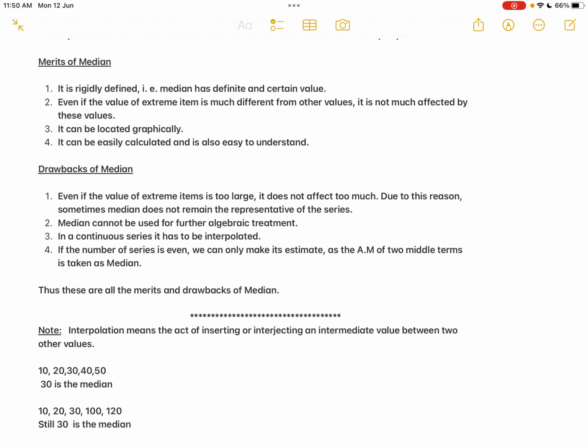As far as arithmetic mean is concerned, it is affected by all the extreme values, but median is not affected by extreme values, because we are looking only at the middle position.